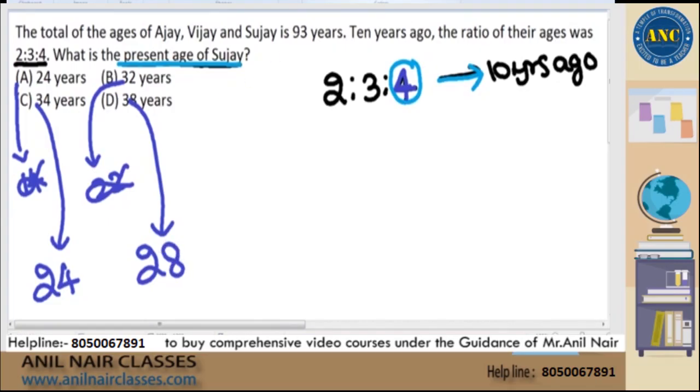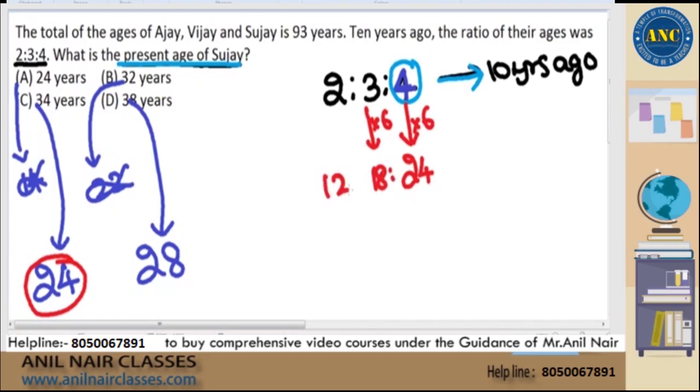Suppose you pick anything of your choice. If I pick this option, I am assuming 10 years before he was 24 years. Multiply by 6 always, in all the cases. So it is 12 is to 18 is to 24. This is 10 years before. Presently, 10 years later, it will be 22 plus 28 plus 34.